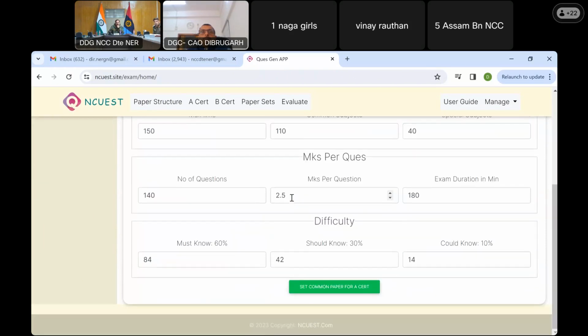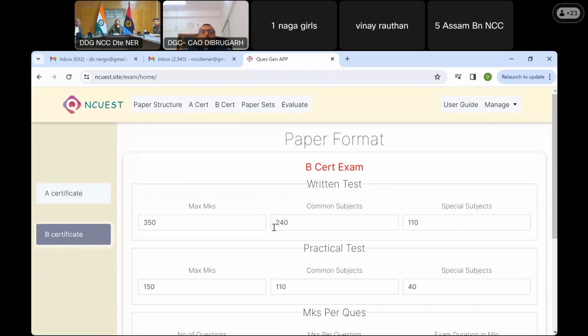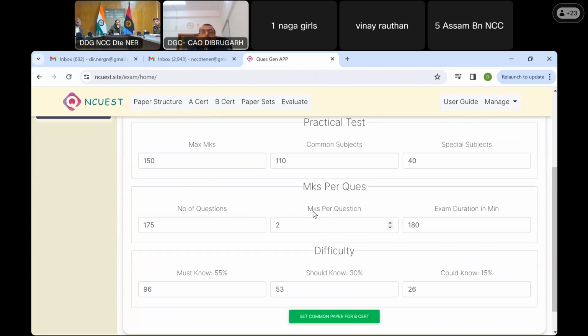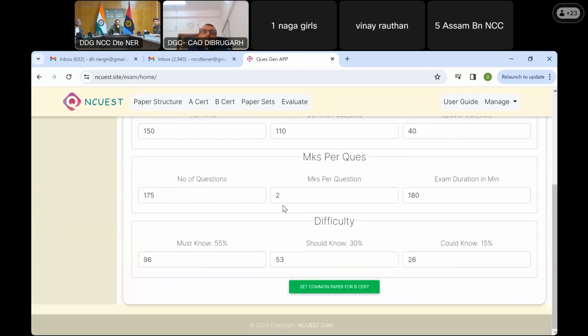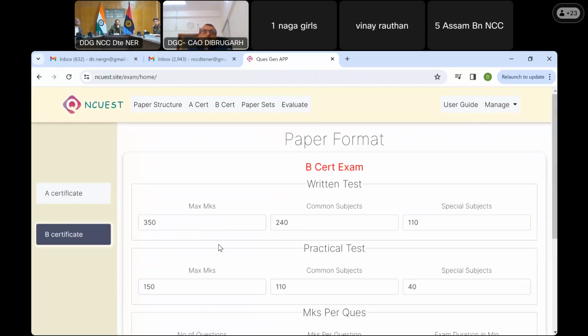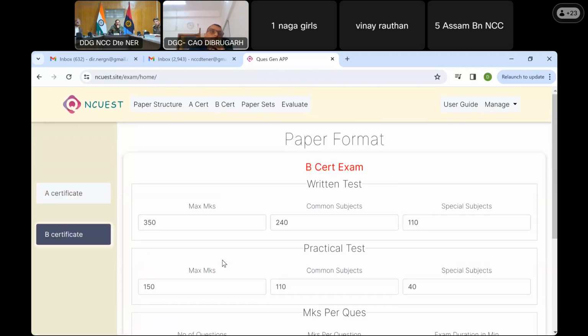Now, this is for A certificate, and we click here. This is for B certificate exam. The number of questions and the marks per question change because that is the way it is, and the difficulty what has been specified is mentioned over here. So let's do one B certificate paper. But prior to that, I want to show you something more. Then I'll go over this.